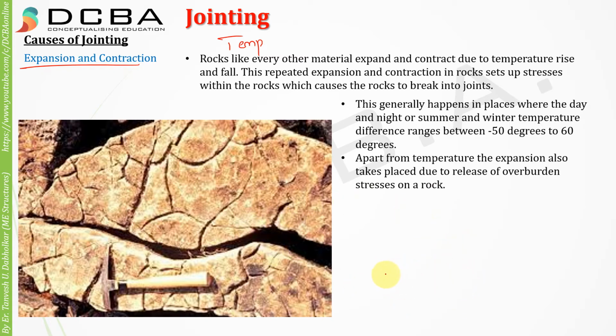See, if there is a rock which is already present, and on the rock, let's say, there is a big structure, and this structure has considerable weight. This structure on top of the rock is putting a pressure over the rock, and let's say that this pressure is not enough to cause cracking.